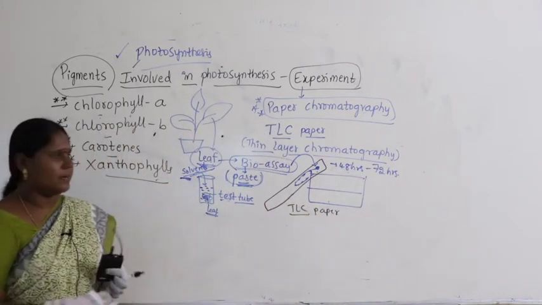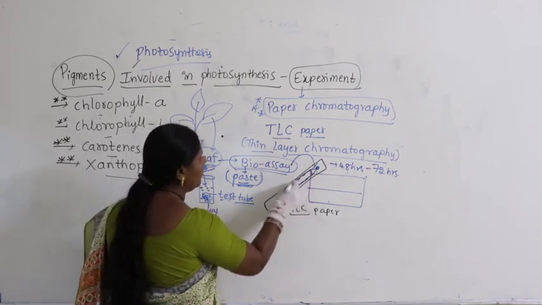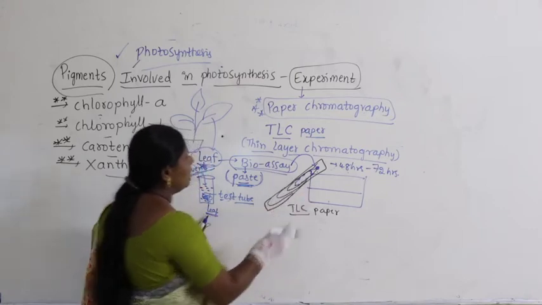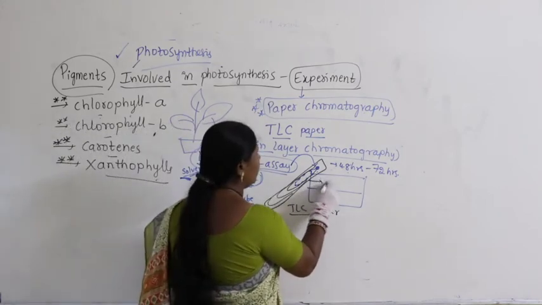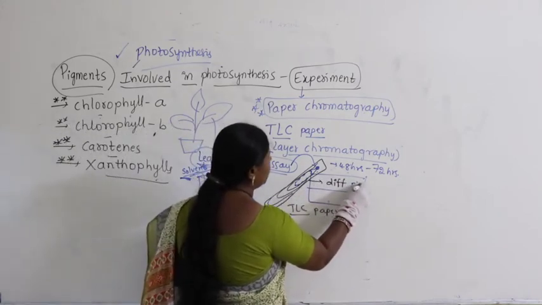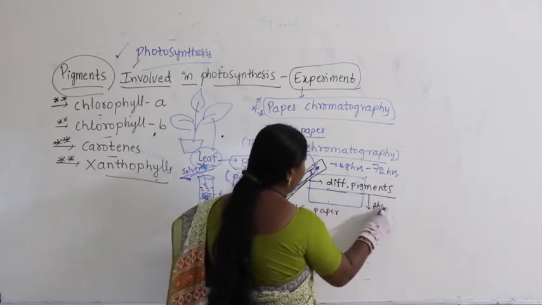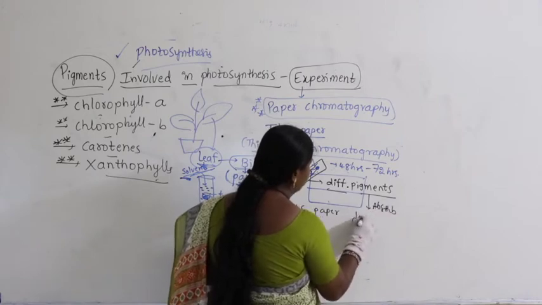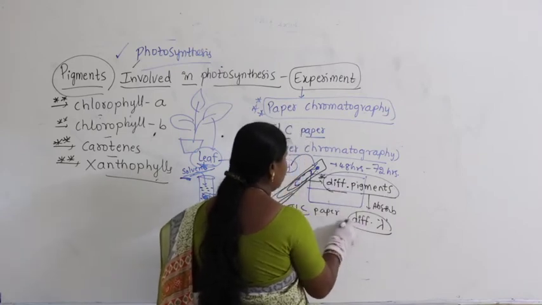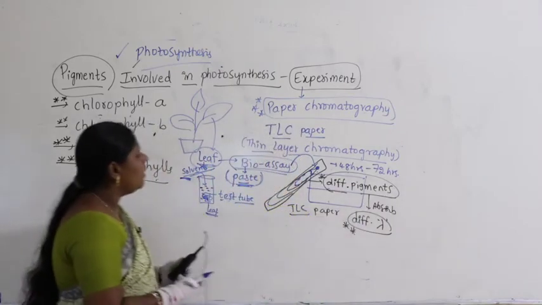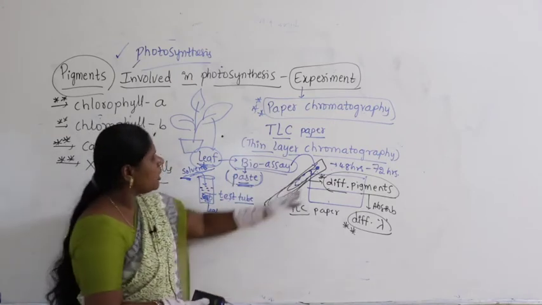Then what can you say after some time? After 72 hours, the pigments present in the leaf show dispersion, which means they start moving. Why will they start moving? Because here you have to remember, different pigments absorb different wavelengths. One pigment absorbs a shorter wavelength, so it can disperse only a very short distance. How much? Up to here.